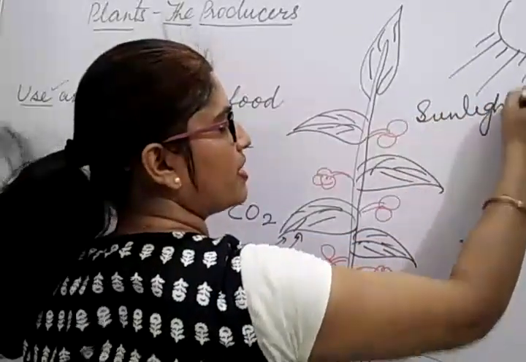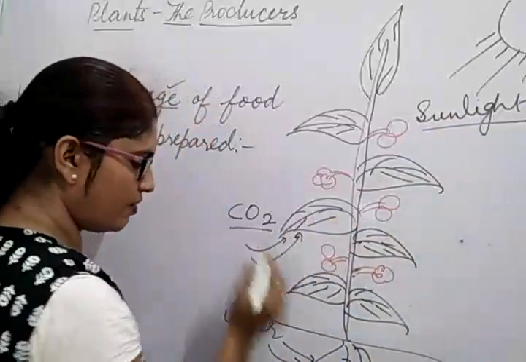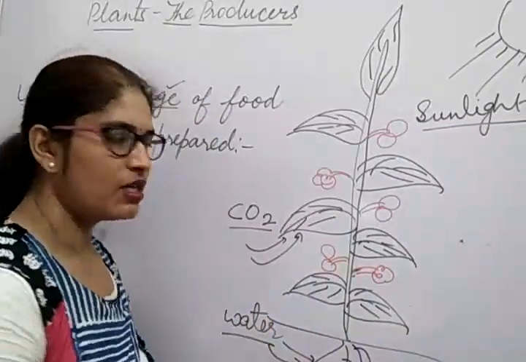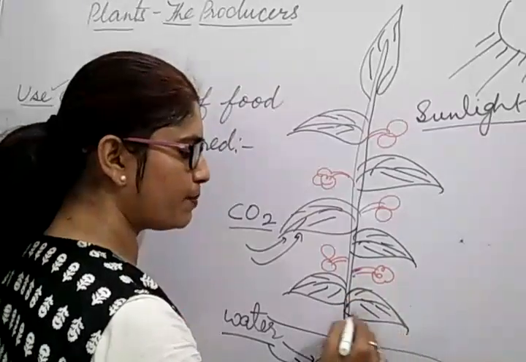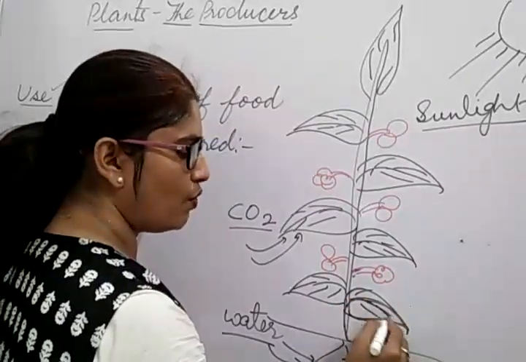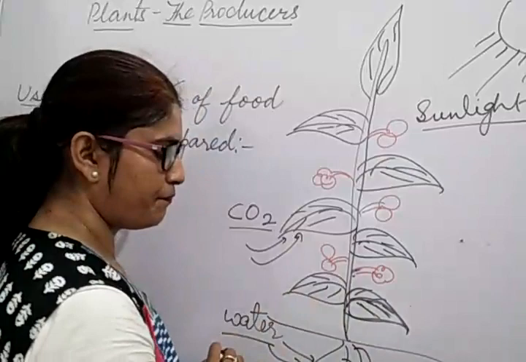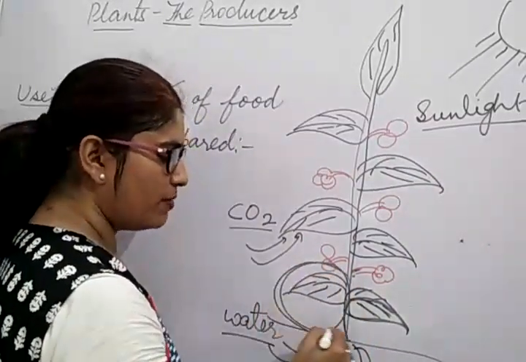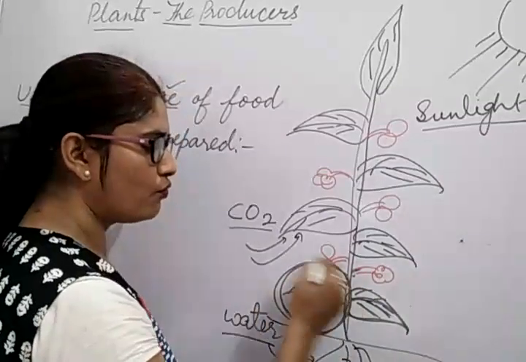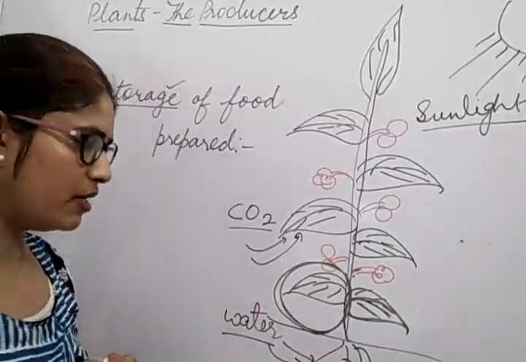So these three things they use to make their food. Then the food is ready, and this food is used by plants to grow, live and survive. And leaves are the kitchen, the food factory of the plant, where the food gets ready.